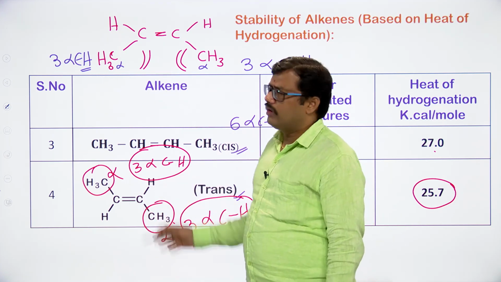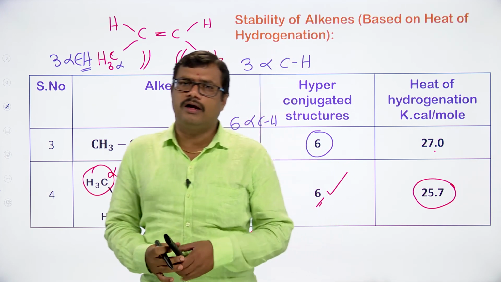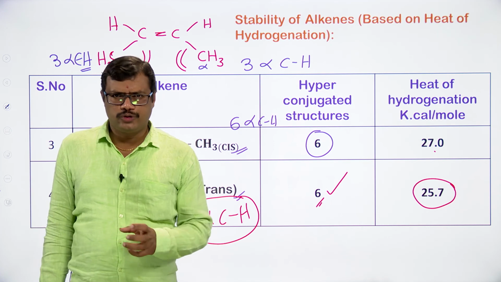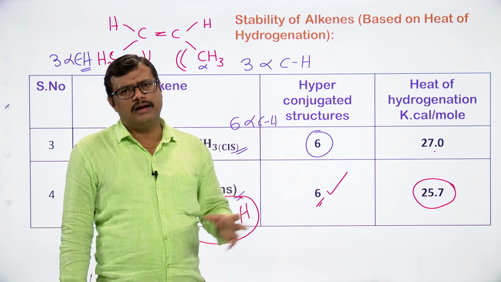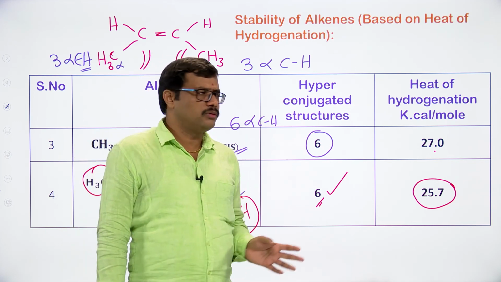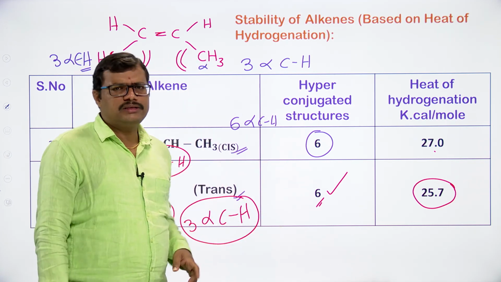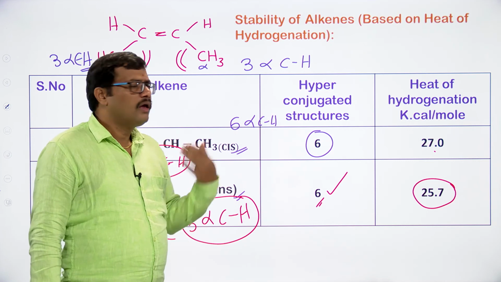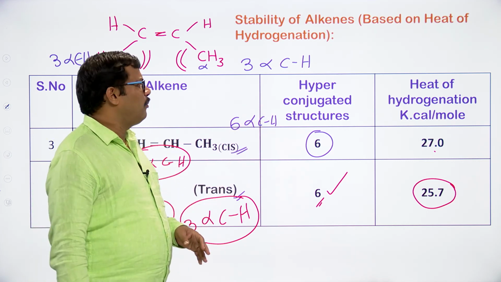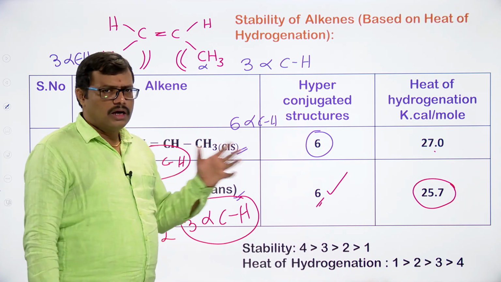Thereby the stability of the cis compound will be lower when compared with the trans isomer. I think you got a clear idea now how we explain the stability of compounds. The stability of alkenes can be explained by the heat of hydrogenation, or by taking the hyperconjugative structures into consideration.